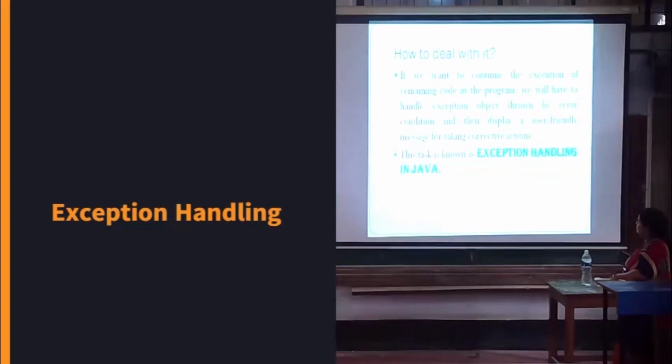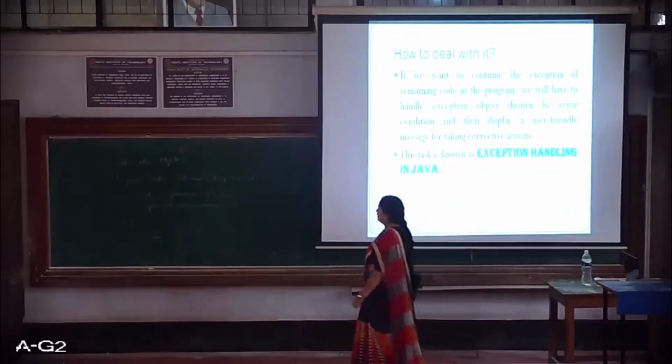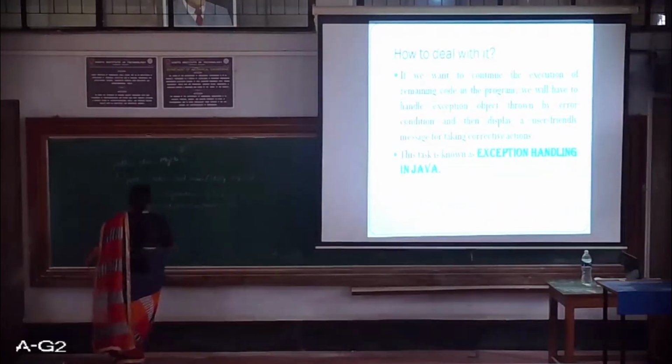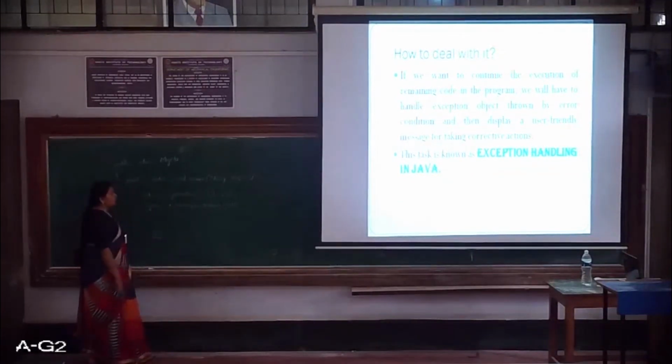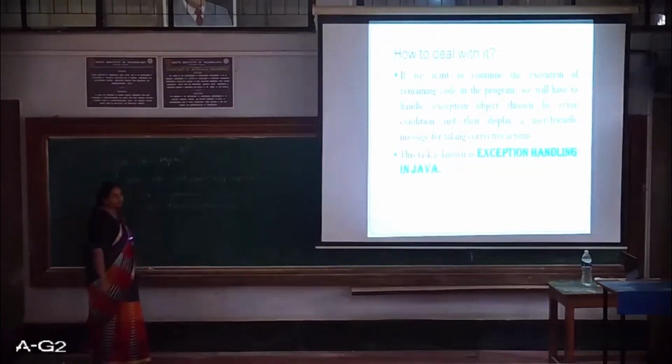That means we know that the program has stopped due to some problem. But here we would like to take care of that and display a user-friendly message on the screen so that the user gets to know what was the problem because of which the program got stopped. Instead of error messages like ArrayIndexOutOfBoundsException or some system generated messages getting displayed, we would like to print something which is meaningful to the normal user.